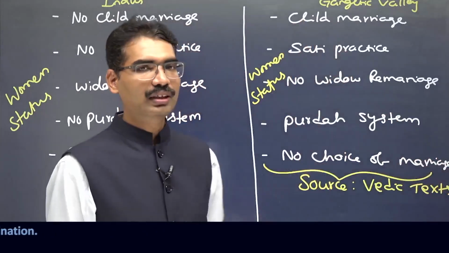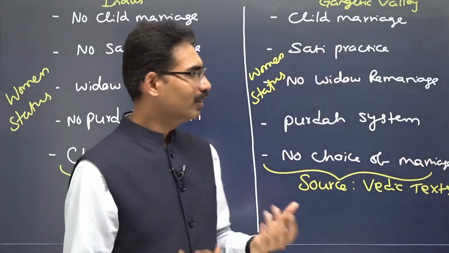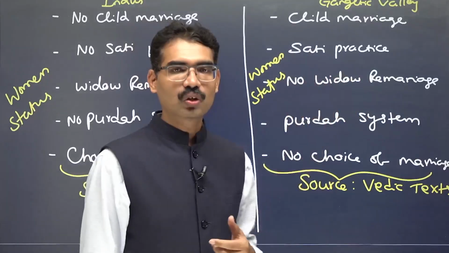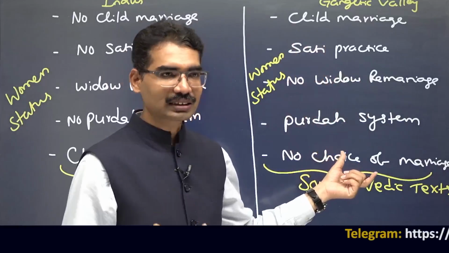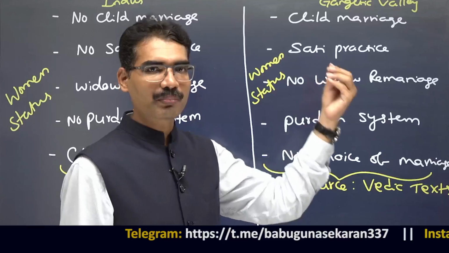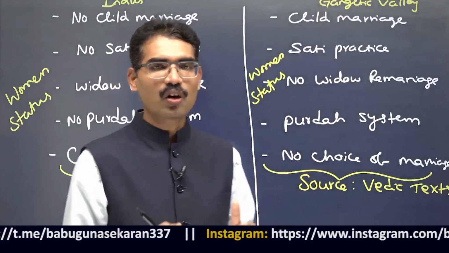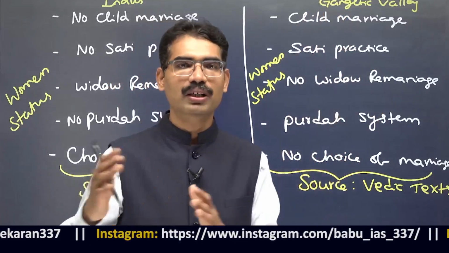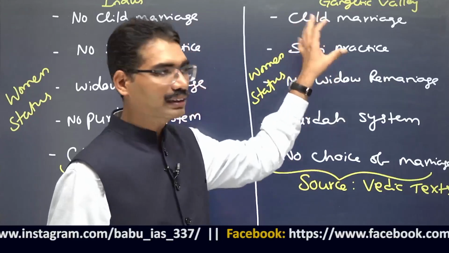Again, it doesn't mean that everyone will follow the sati practice, or that no one will allow widow remarriage, but generally the texts refer to this. That means whether it is a small number or a big number, this is prevalent. Exactly how many people are following child marriage and how many are not, that statistics we don't have. But at least this practice is prevalent.